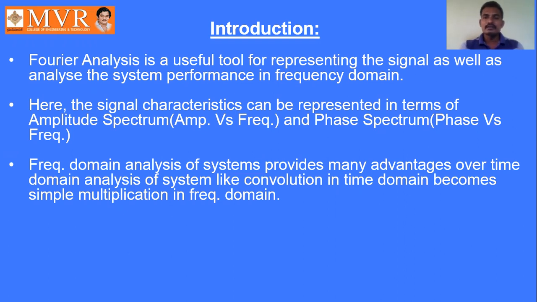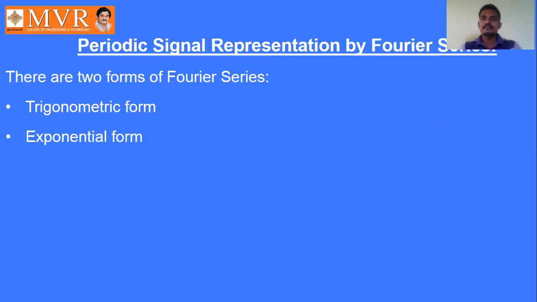Okay, so here we have two forms of Fourier series representation. The first one is trigonometric form and the second one is exponential form. Here we are discussing the trigonometric form. We are taking m of t as a periodic signal, which satisfies the equation m of t equal to m of t plus T naught.